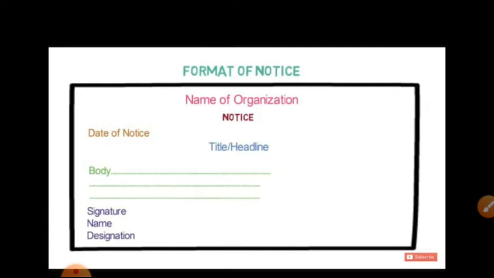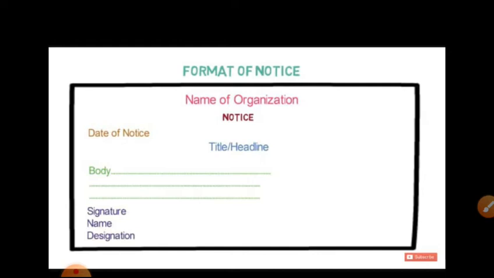Especially if we are talking about the notice of found, how can you write it? Firstly the name of the school will come here, then notice, then you will put your date here, then in the title you can write the word found three times, or you can write the name of the article which you found. Then in the body you will write the name of the article which you found, and if anyone lost that article, to whom they can contact.